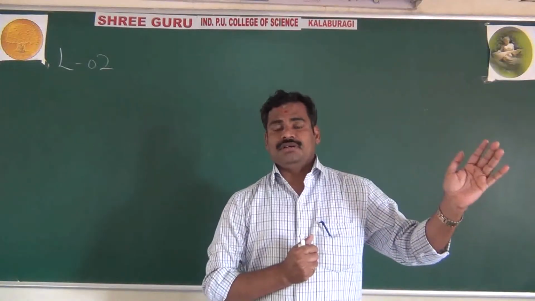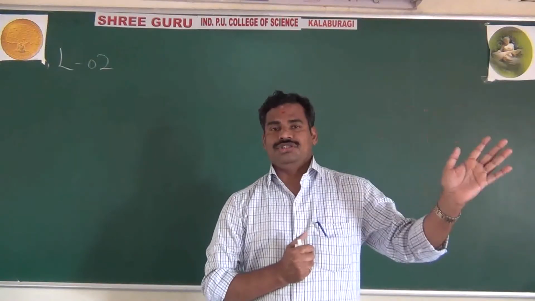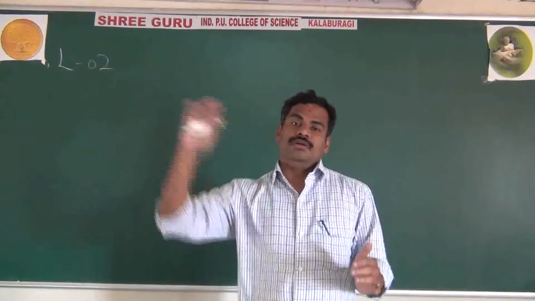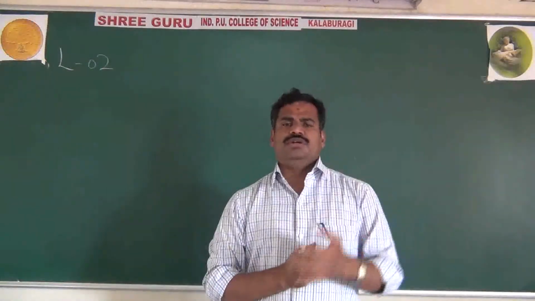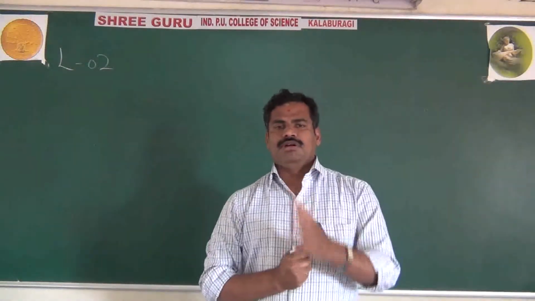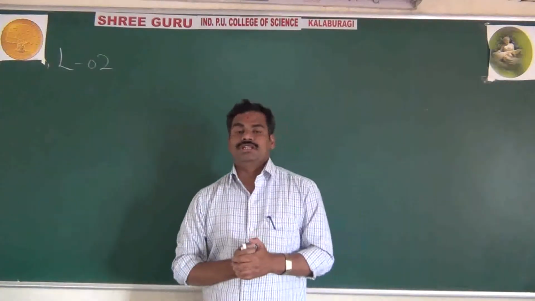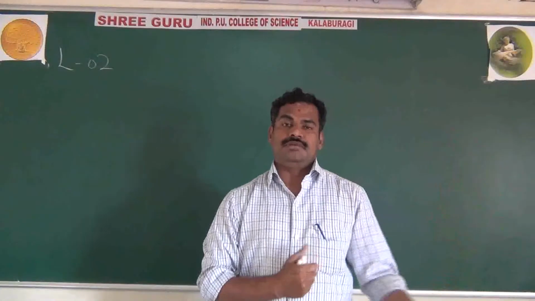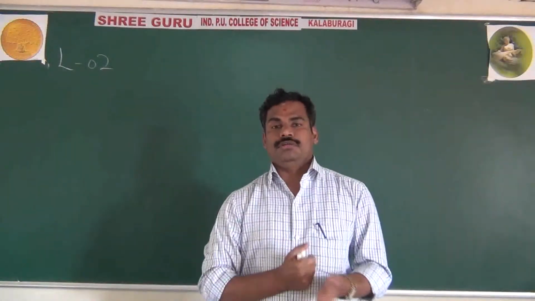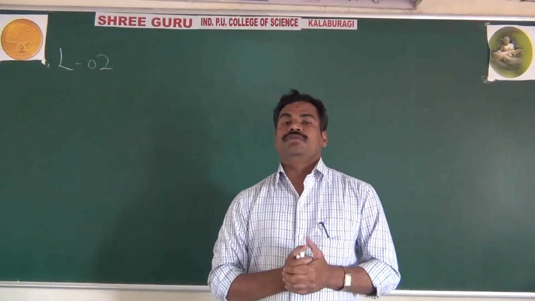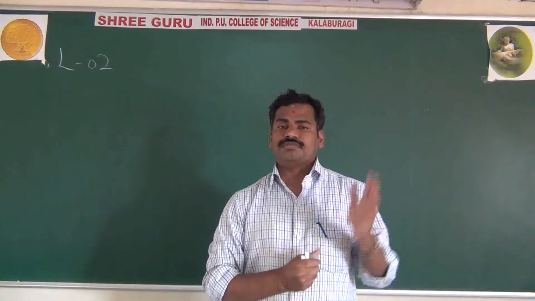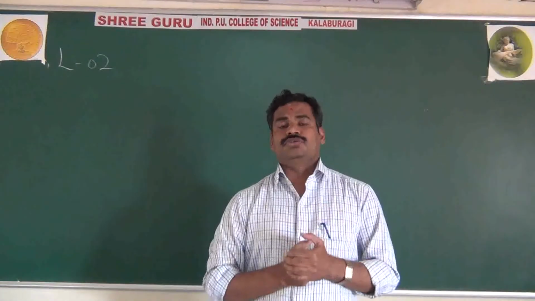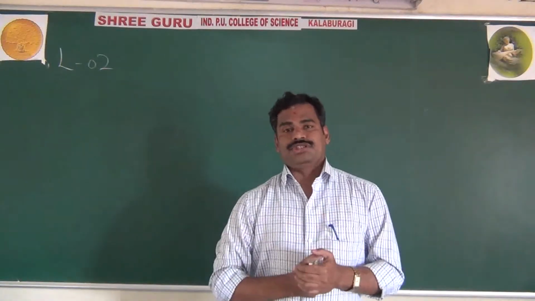An LC oscillator is used for high frequency generation, and an RC oscillator is used for low frequency generation. A crystal oscillator is also used for high frequency generation, but its frequency stability is much greater compared to the LC and RC oscillators. We prefer the crystal oscillator because it has more frequency stability. This much you studied about the types of oscillator.